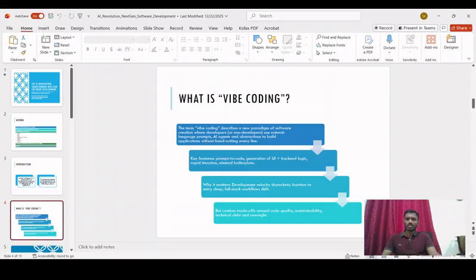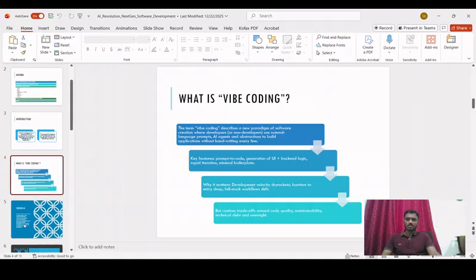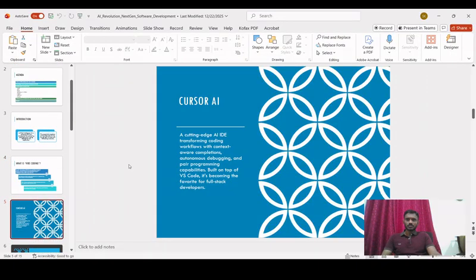Some part of the deployment can also be done, but not fully because of the current challenges in vibe coding. In the future, that also can be done using vibe coding, or AI-based coding. So this is what is basically known as vibe coding. Now we are going to look at different AIs one by one, which are very helpful in vibe coding.